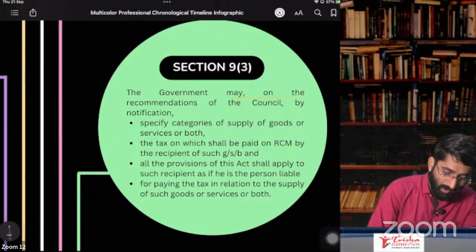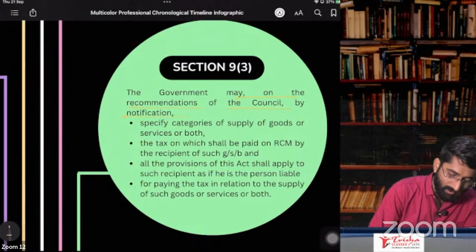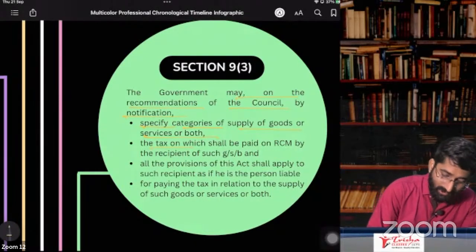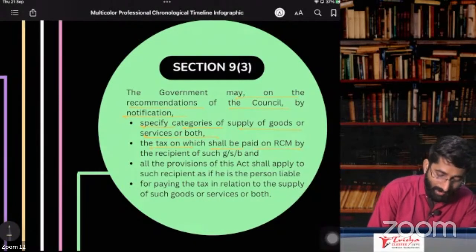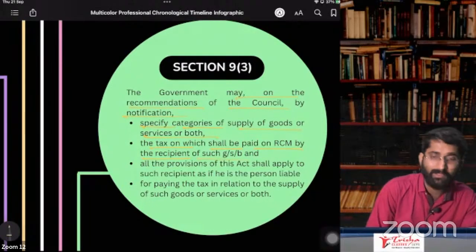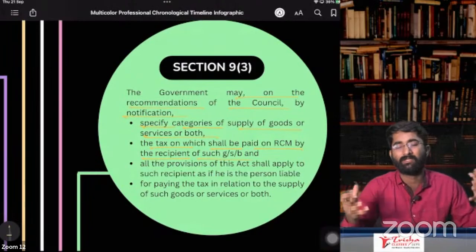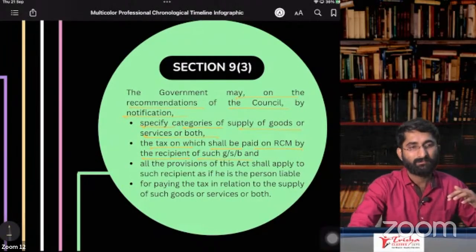The government may, on the recommendation of the council, by notification, specify categories of supply of goods or services or both, tax on which shall be paid under RCM by the recipient of the goods, services or both. Recipient, who is the recipient? Goods or services? You are the supplier.